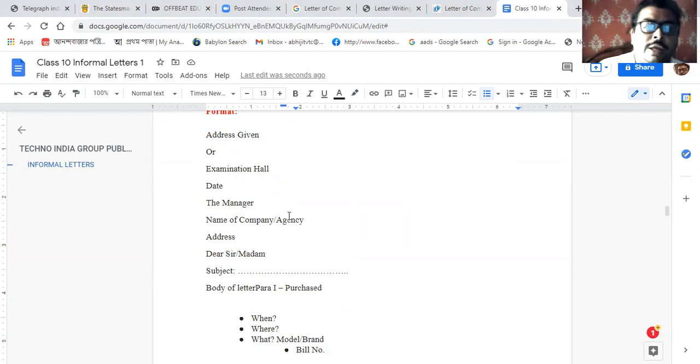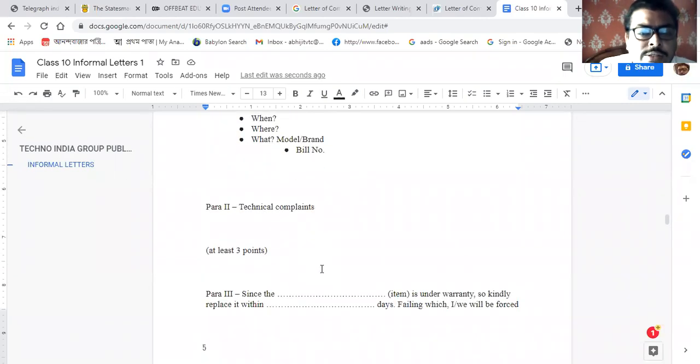But it will be better to write only the post. Suppose Mr. Sinha was at the position of manager of a company, and now he has been transferred. If you refer to Mr. Sinha as the manager, it will be incorrect. Instead, you can write only the manager. Whoever the manager is, he will receive it. So here it is given like this.